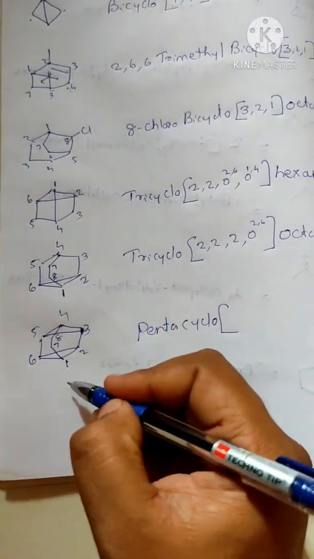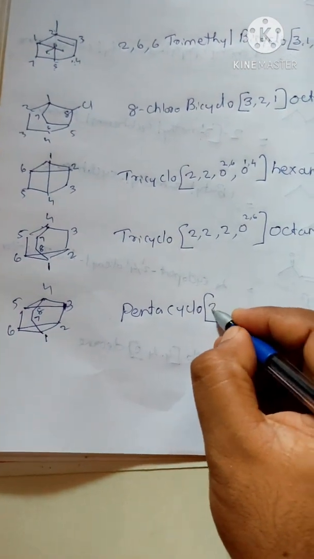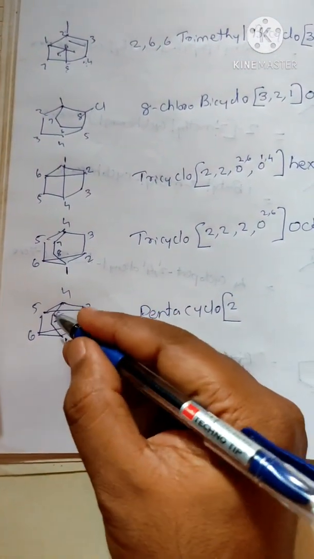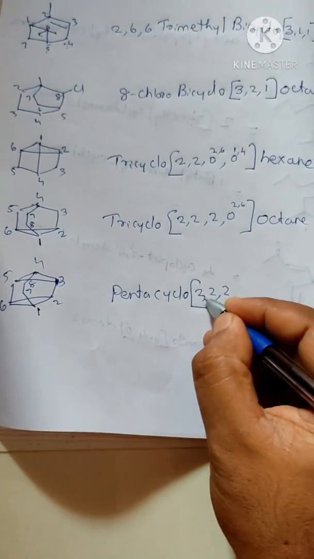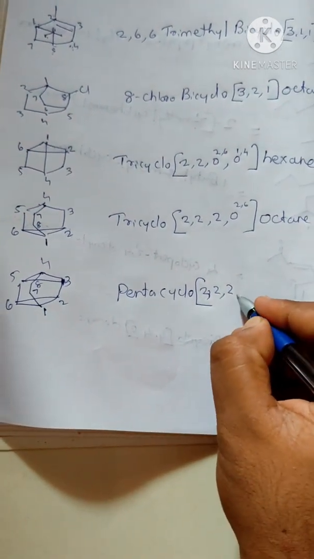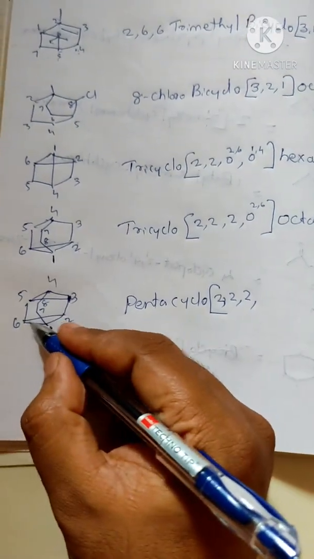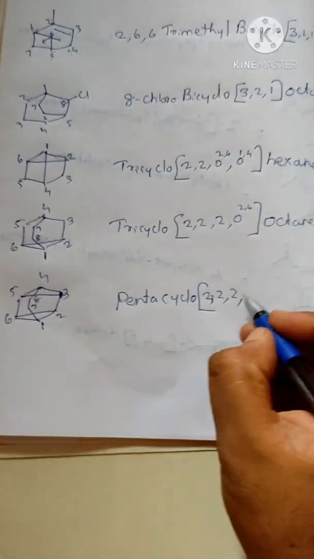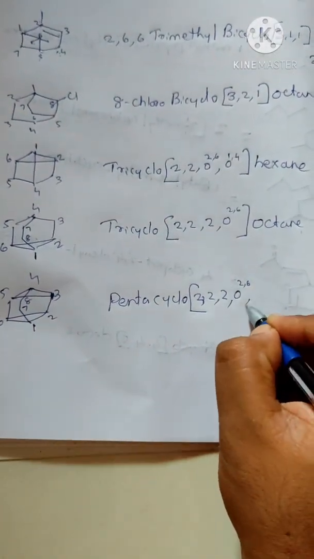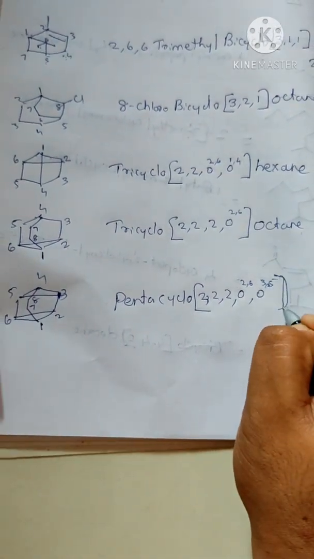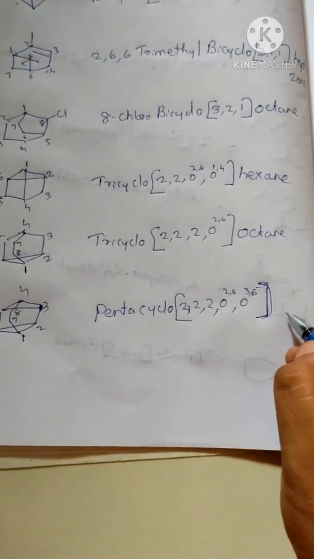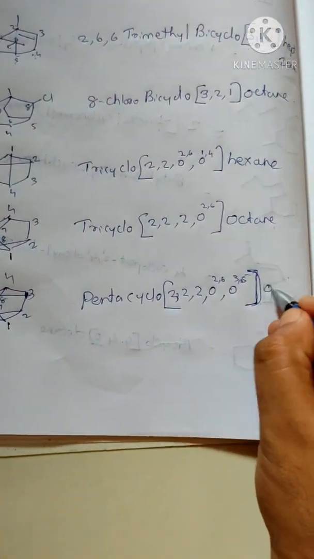So if you are naming like this, what is the first thing? We have 2, because 2 carbon atoms in this cycle, 2 carbon atoms in this cycle, 2 carbon atoms in this cycle, so 2 comma 2 comma 2. There is no doubt over there. Then zeros, where are the zeros? Zeros we have between 2 and 6, then 3 and 5. So 0 2 comma 6, then 0 3 comma 5, then it is over. Then what is the total number of carbon atoms? It is octane.